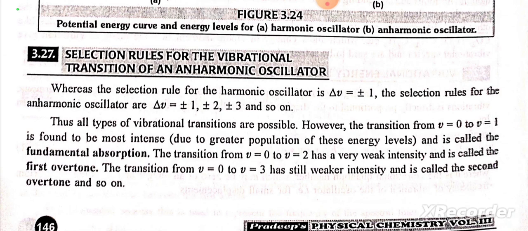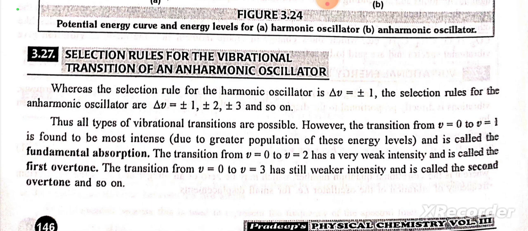Selection rule for the vibrational transition of an anharmonic oscillator. Whereas the selection rule for the harmonic oscillator is Δv = ±1, the selection rule for the anharmonic oscillator is Δv = ±1, ±2, ±3, and so on. Thus all types of vibrational transition are possible. However, the transition from v = 0 to v = 1 is found to be most intense due to great population of these energy levels and is called the fundamental absorption.